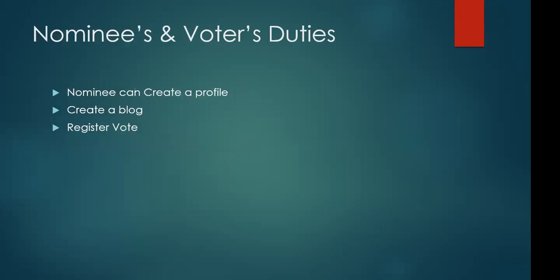After that, the nominee and voter duties are almost the same, but the difference is that nominees can create a profile in this e-ballot, with their personal records, the pledges they will make to their voters, and what they will do after winning the election. They can also create a blog, and they are also able to register their vote. These are the duties of the election commission, nominees and voters.